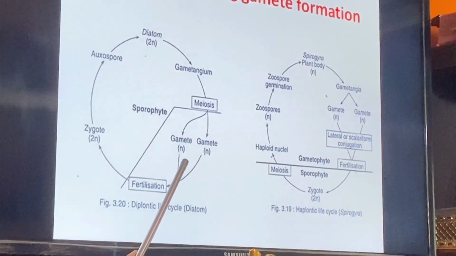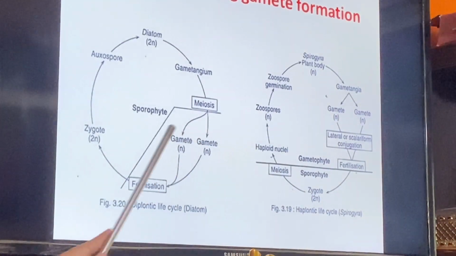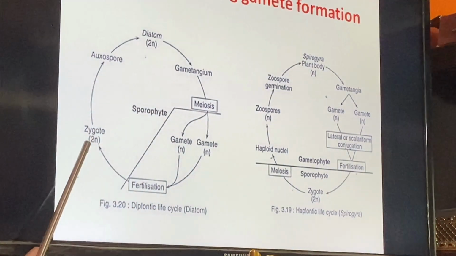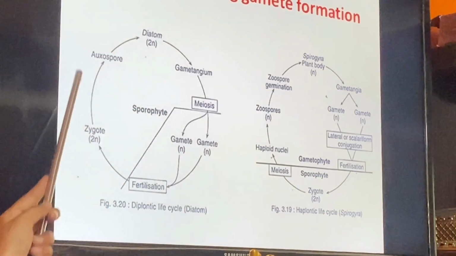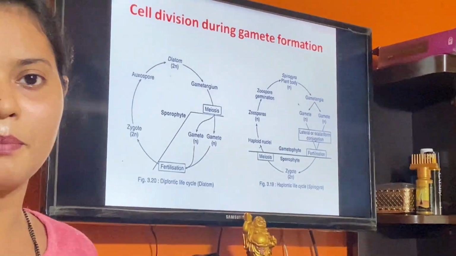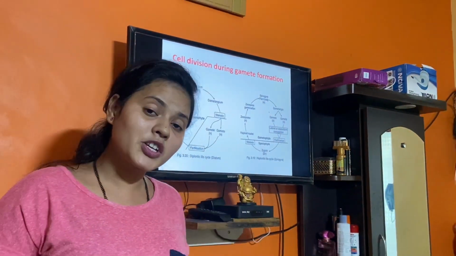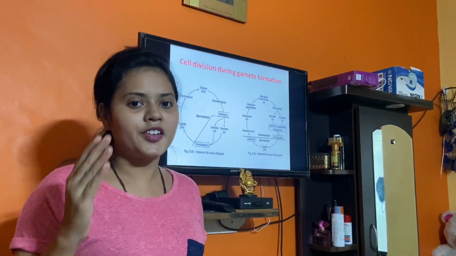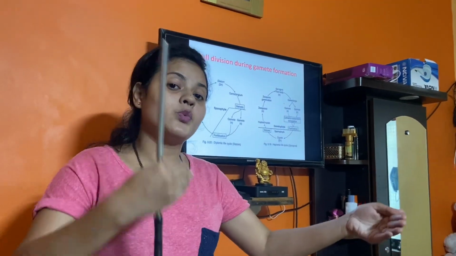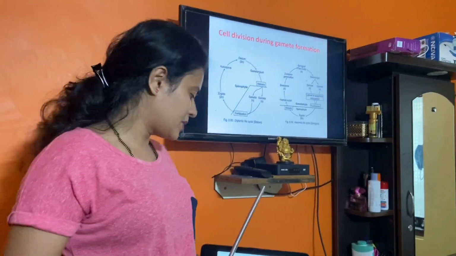Now male gamete and female gamete fuse. Again it has produced diploid zygote, and diploid will give, through mitosis, the new organism that will be diploid. So mitosis is equational division, meiosis is reductional division. So you all should know when meiosis takes place and when mitosis takes place.